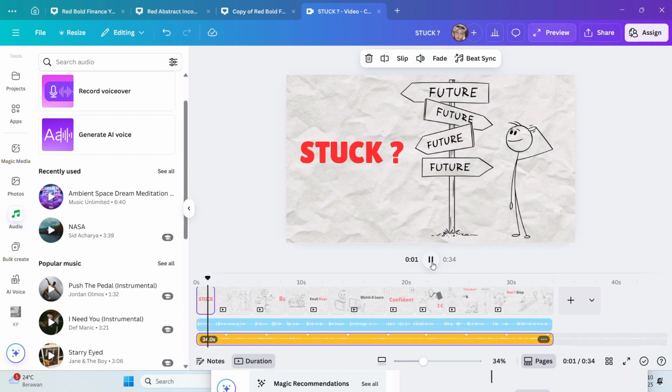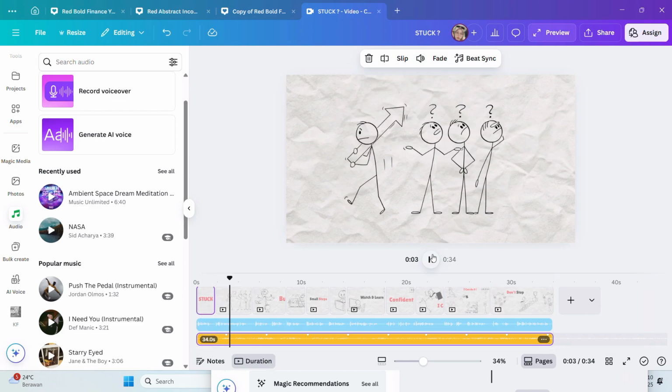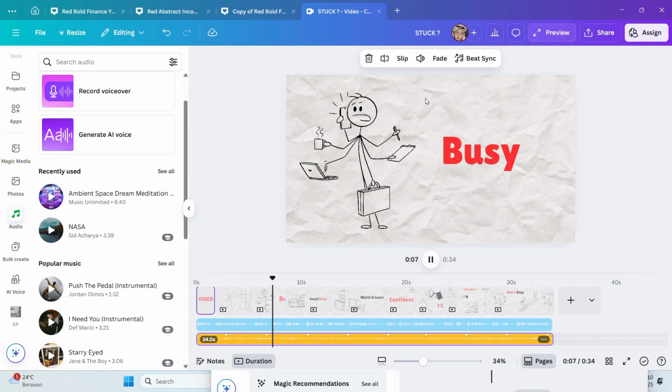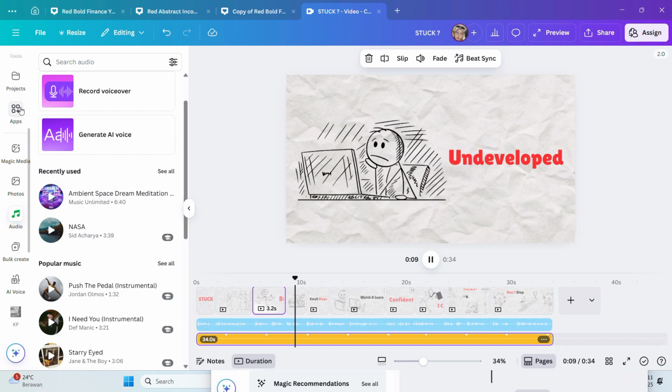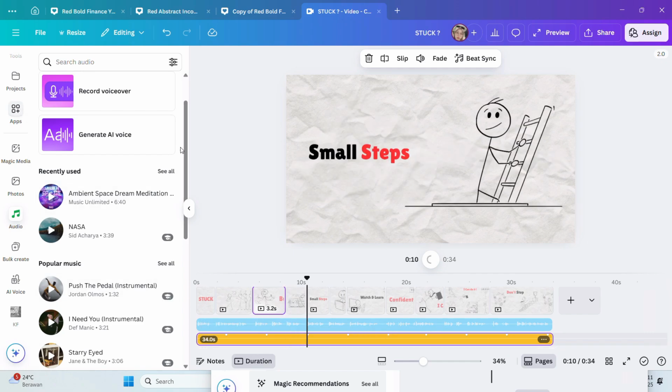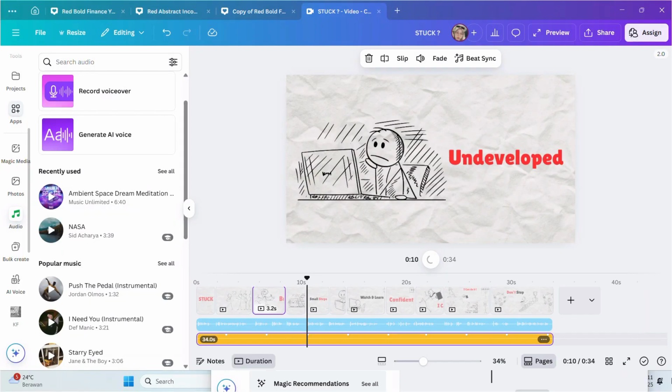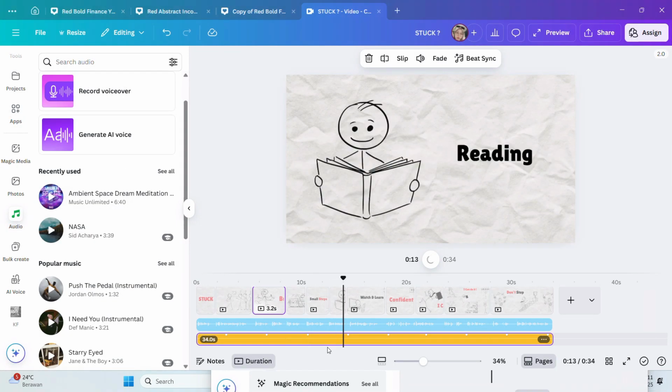Ever feel stuck? Like nothing is moving forward even though you have big dreams? I used to feel that way too. My days were busy, but I wasn't really growing. Then I decided to start small, reading a few pages every day. If it's still too big, you can adjust it like this.